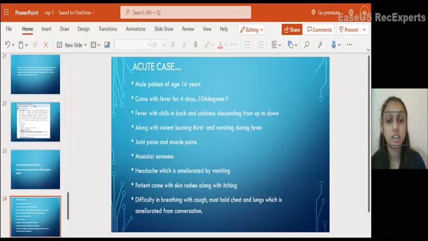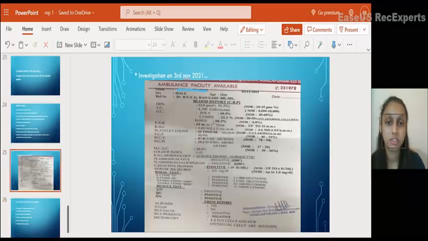The patient came with skin rashes. As it's a dengue case, he has skin rashes along with itching. He also has difficulty in breathing along with the cough. He has to hold the chest. The cough and the difficulty in breathing are ameliorated by conversation. So these are all general symptoms. I have generalized completely and chosen the FATAC repertory here. The patient also came with the investigation the same day, the 3rd of November. The platelet count is 45,000, and he also tested dengue positive on the same day.